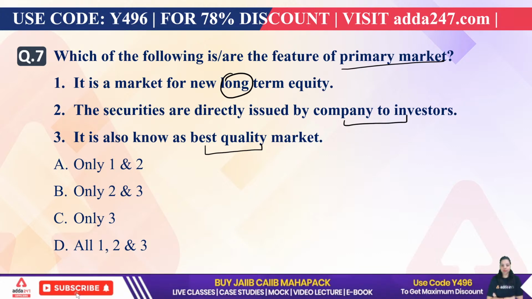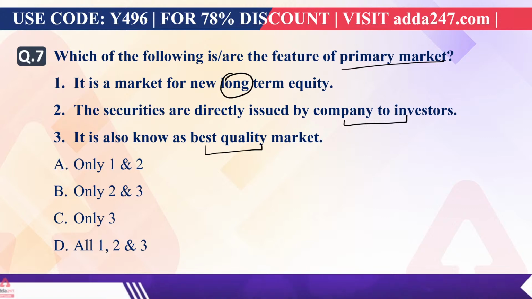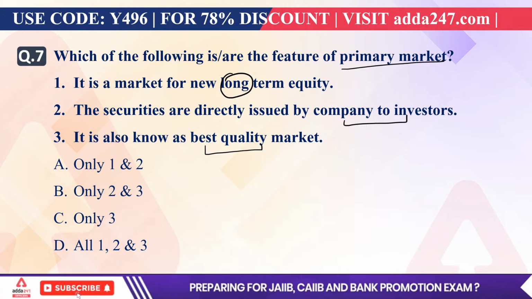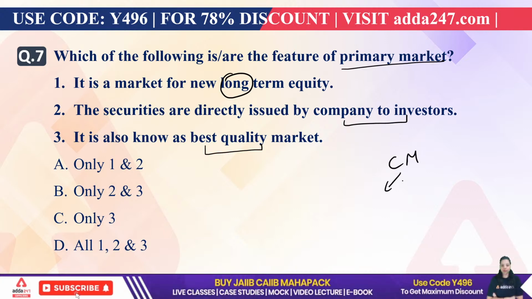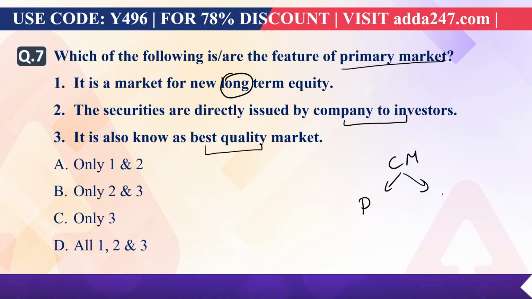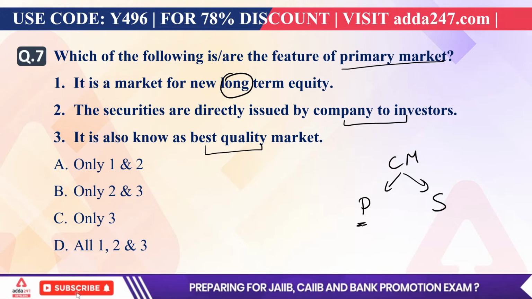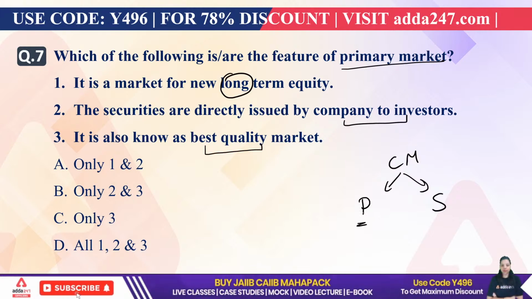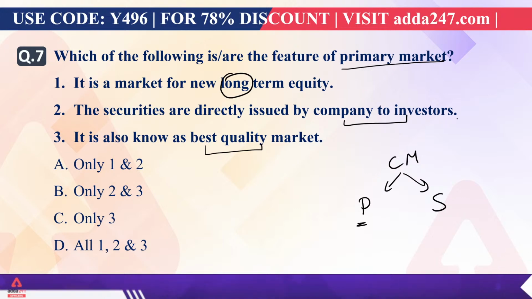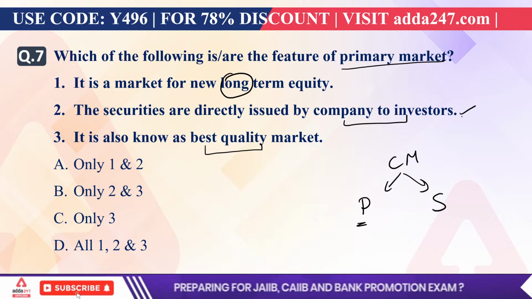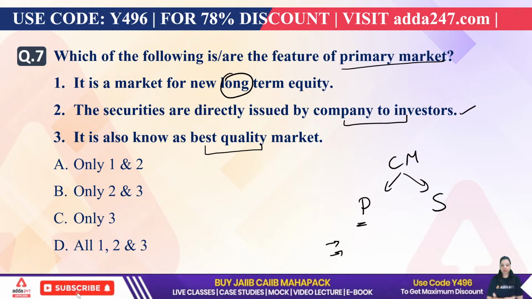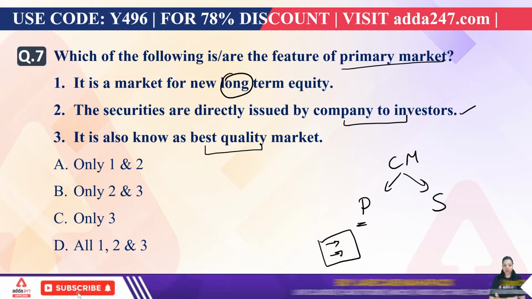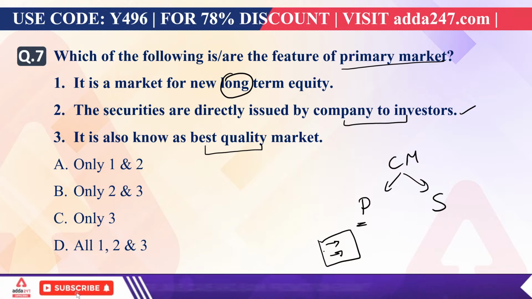Okay. So what is the primary market? Capital market deals in two types of market, primary and secondary. The primary market is the market in which securities are issued for the first time. The company issues securities and the investor invests. The second option is very correct, because the primary market is also known as the fresh issue market or new issue market. So the security is always issued by a company and purchased by the investor.